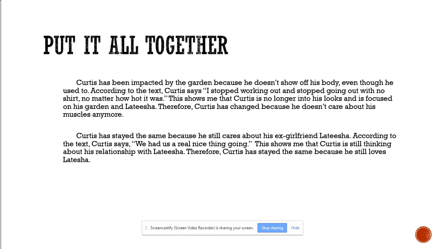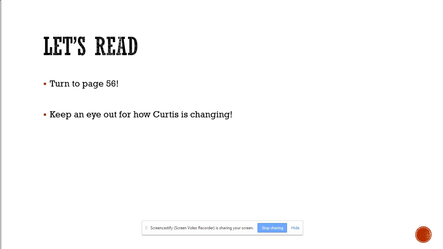Wow, that's crazy, Miss Lieber. I know. I just took all my same sentences and I put them together so they're in one straight paragraph. You know what? That looks like a high school level essay. Yeah, it really does. And this is just the kind of essay you're going to be writing at the end of class today. So, turn your copy of Seedfolks to page 56 and follow along with Miss Holden as she reads the next part of Curtis's chapter.